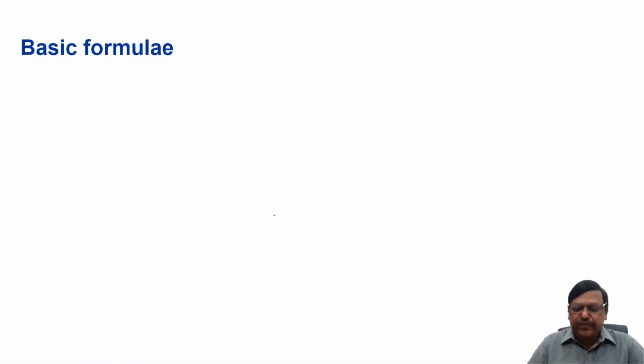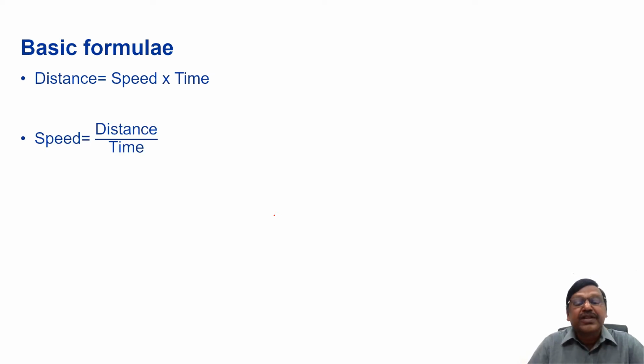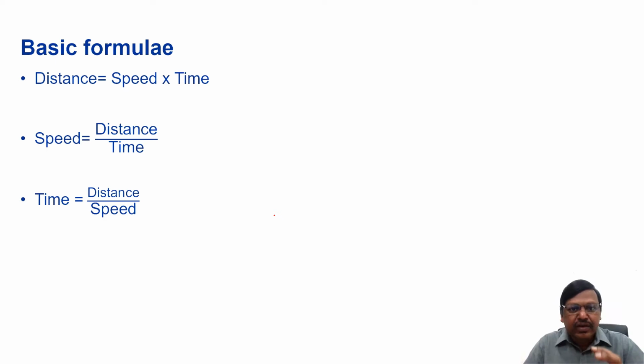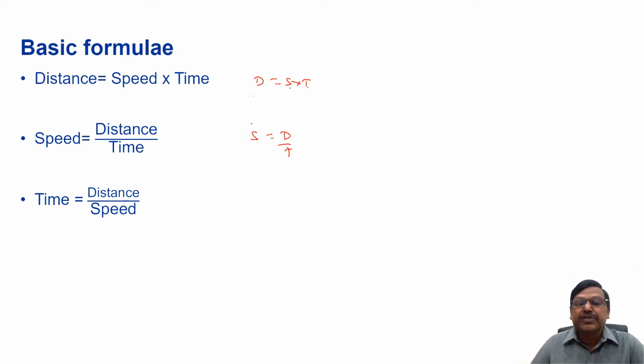What is the basic definition or basic formula for distance? Distance equals, you all know, speed into time. Speed equals distance by time, or time equals distance by speed. For all these formulae, whenever you get a concept, you can pause the video, take the screenshot and continue, right? So these are the basic things. Distance is equal to speed into time. Speed is equal to distance by time. Or time equals distance by speed. These are the 3 basic formulae.